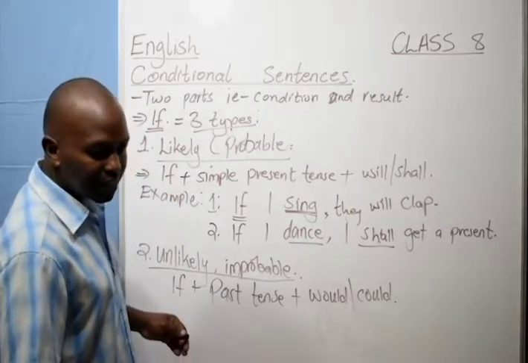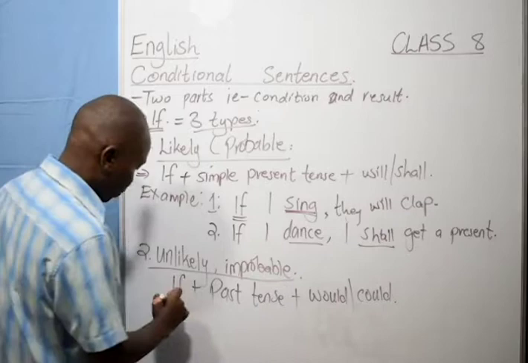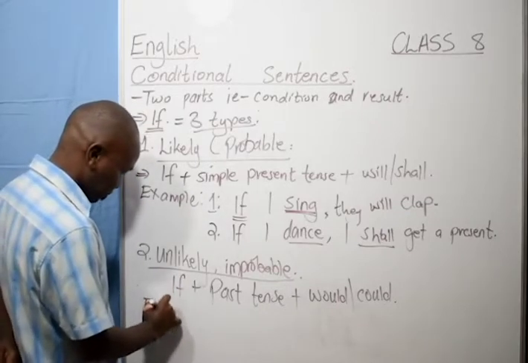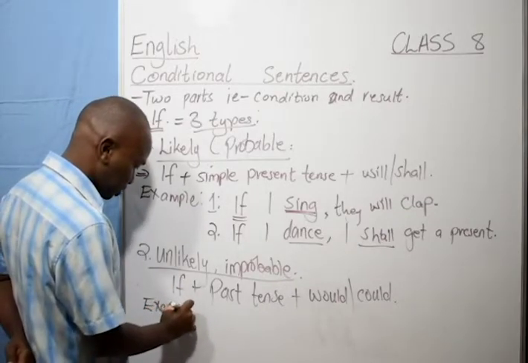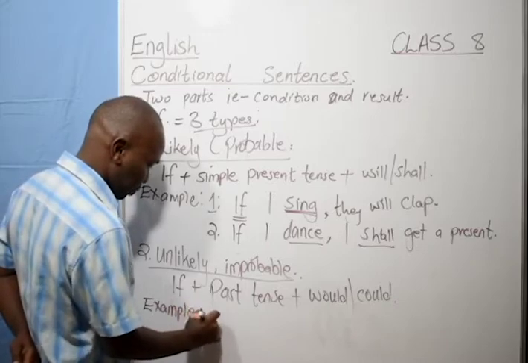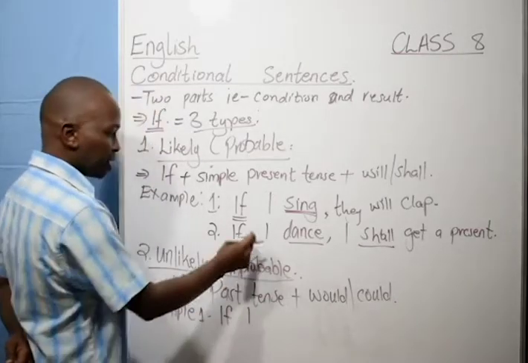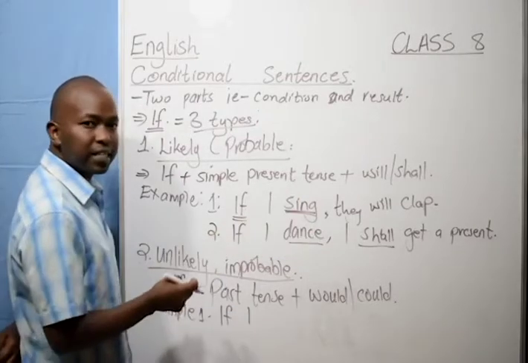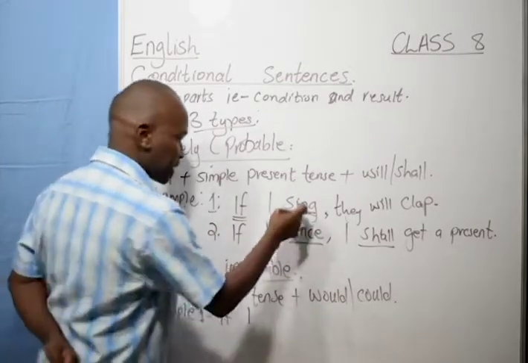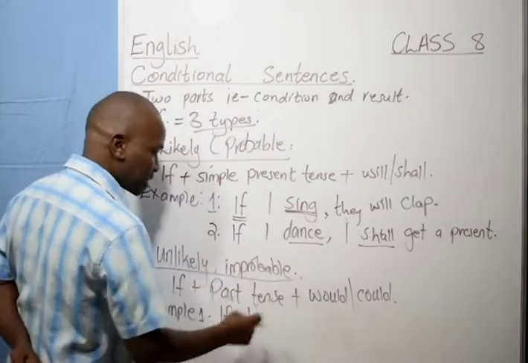Now, an example of this kind of sentence. If I, in the past tense, let's use the word sing. The past tense of the word sing is sang.